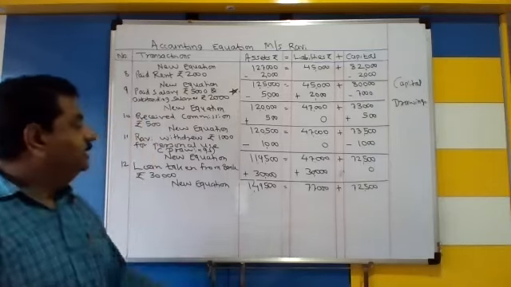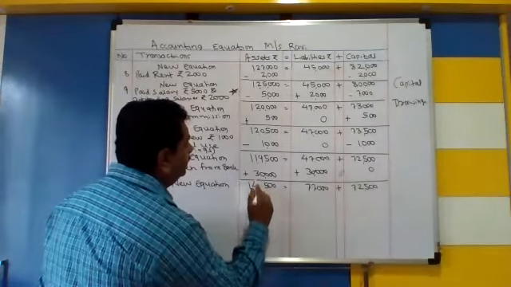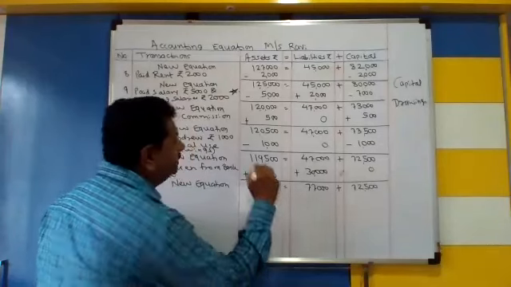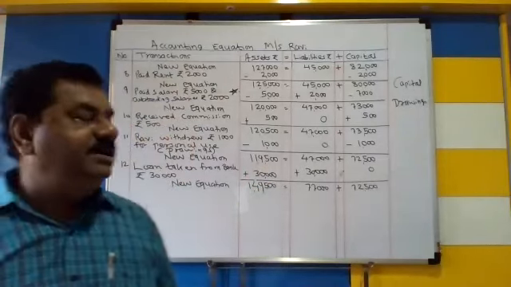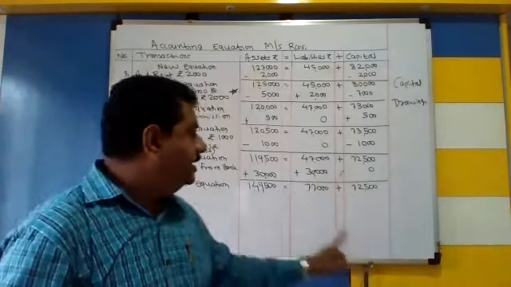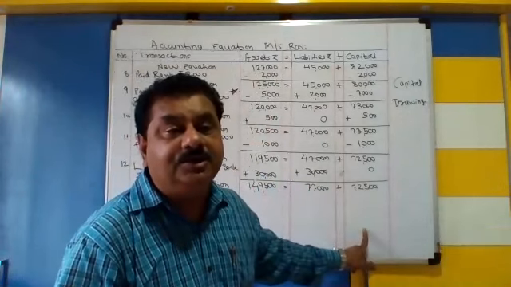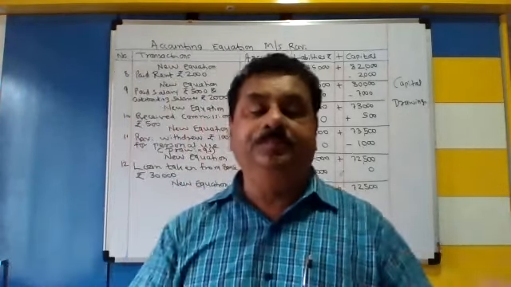Okay. You can match up the amount. You can check whether it is arithmetically correct or wrong. Every time you should do this.